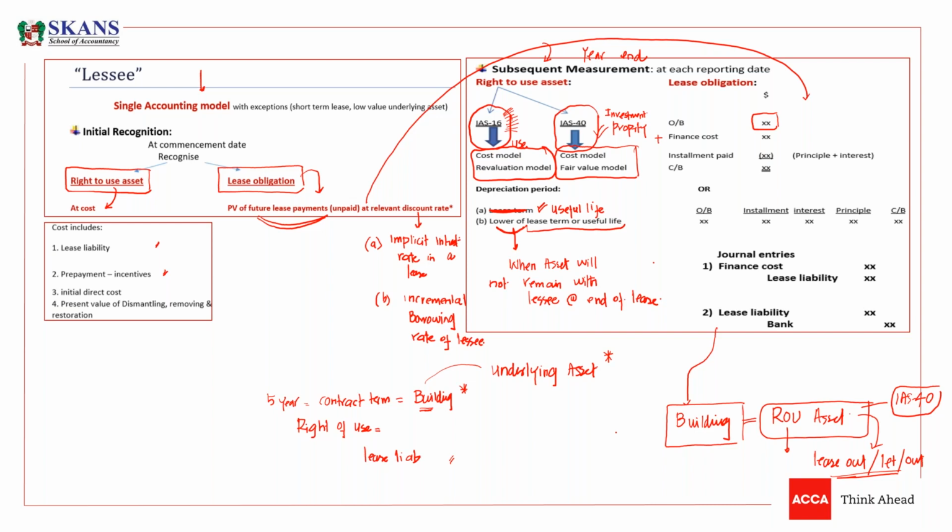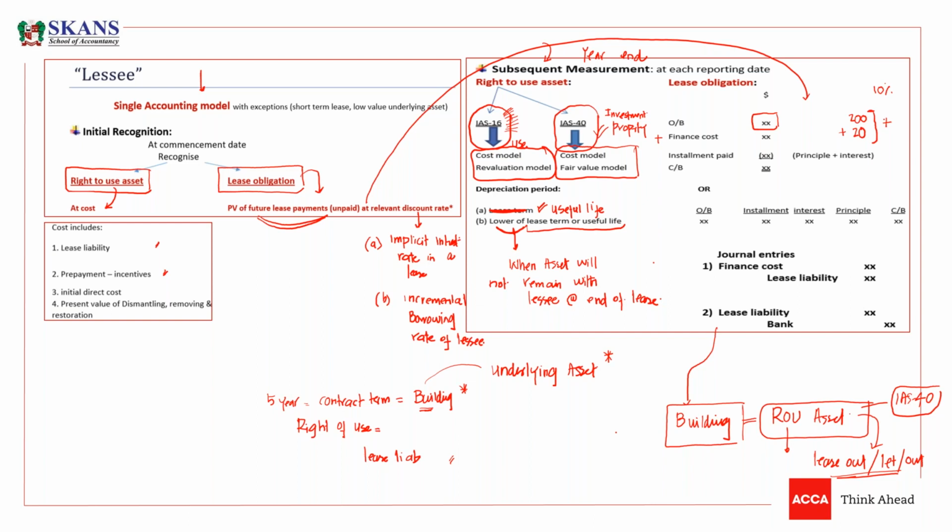So look, if we have a liability of 200 at the rate of 10%, the 10% is the interest rate. So what will happen at the end of year one? Your finance cost will increase your liability. So the 10% will increase our liability. Initially, as a lessee, we owed the lessor 200, but now it is 20 more that we have to pay them. So our total liability is 220.